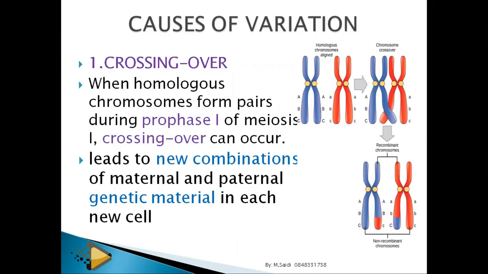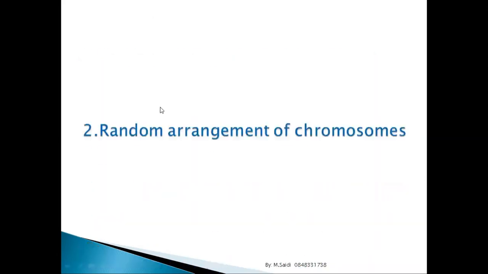Then these cells will have different genetic material compared to the parents. You will have some characters from the father, some from the mother, but not all characters will be exactly like the father. So crossing over helps in bringing about variation.